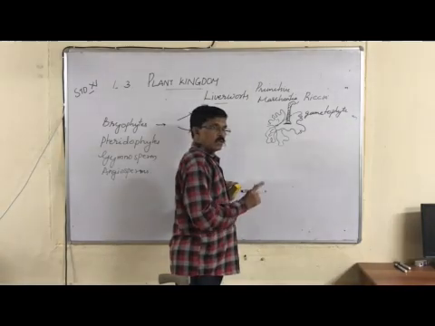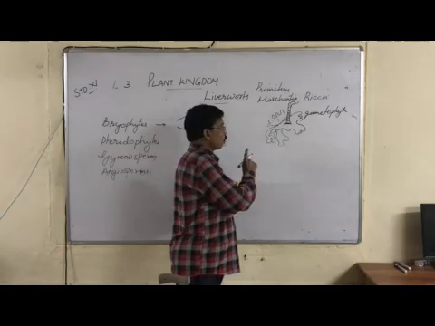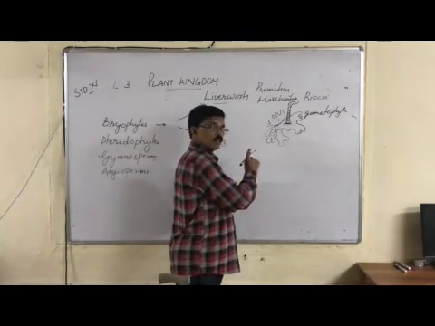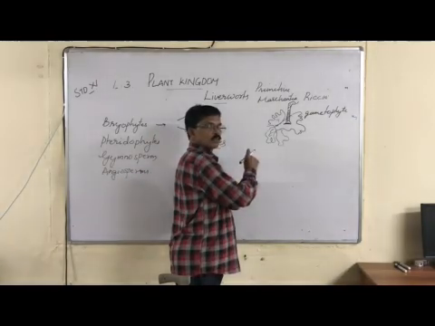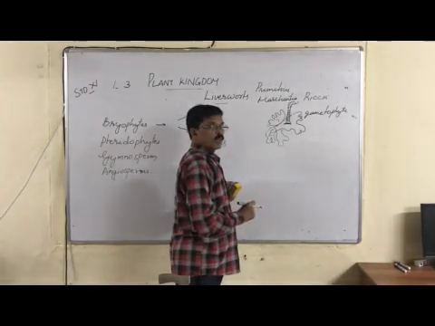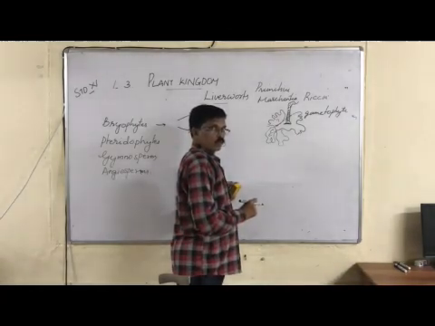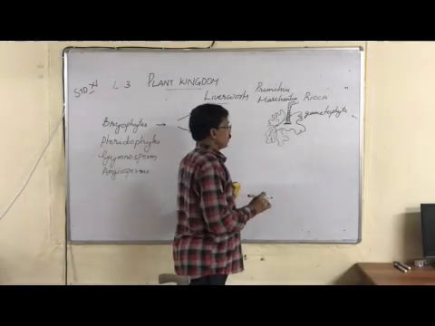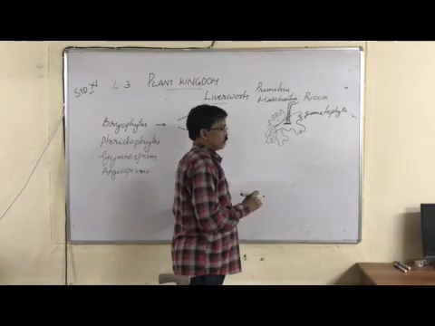Right? So, gametophyte is the major plant body here. Sporophyte is dependent on the gametophyte, so sporophyte is insignificant in this case. Such a life cycle is called haploid, a haplontic life cycle. Okay?